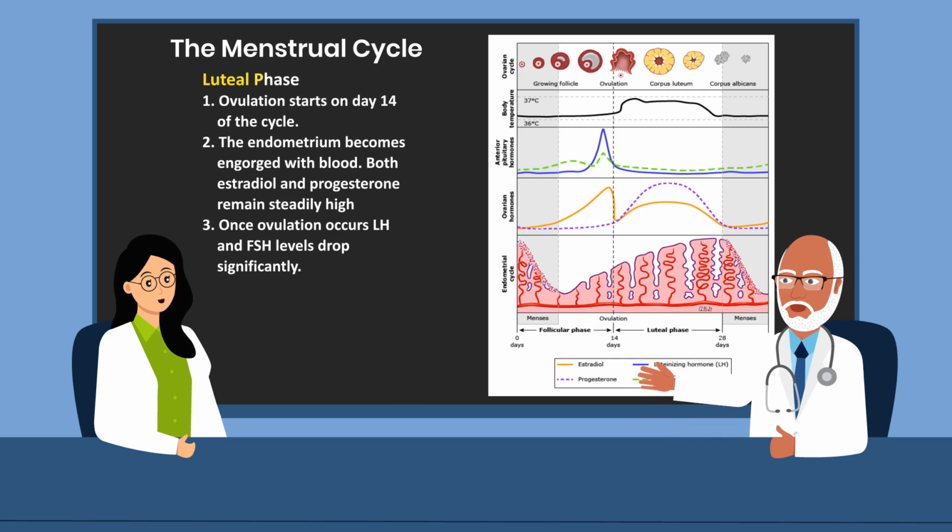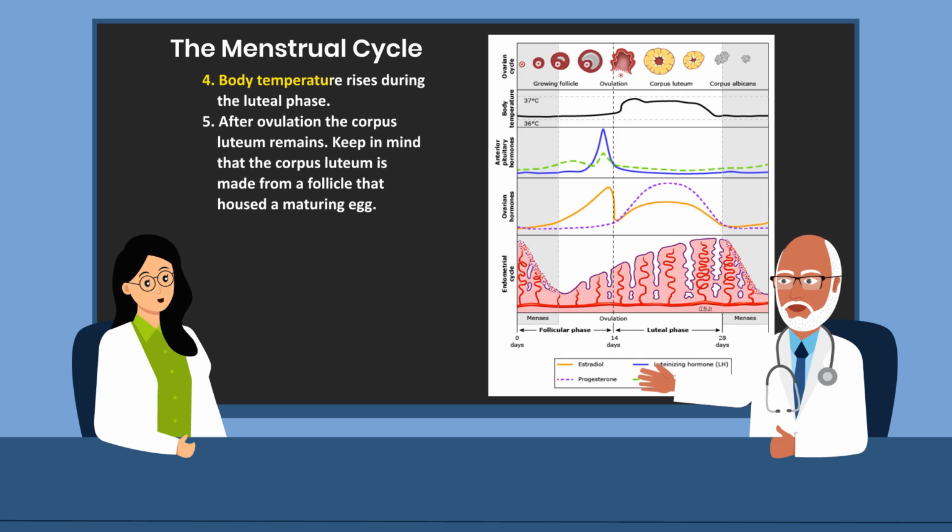Let's talk about the luteal phase. Number 1, ovulation starts on day 14 of the cycle, as you can see depicted in the diagram. The endometrium becomes engorged with blood, and both estradiol and progesterone remain steadily high. Once ovulation occurs, luteinizing hormone and FSH levels drop significantly. Body temperature rises during the luteal phase.